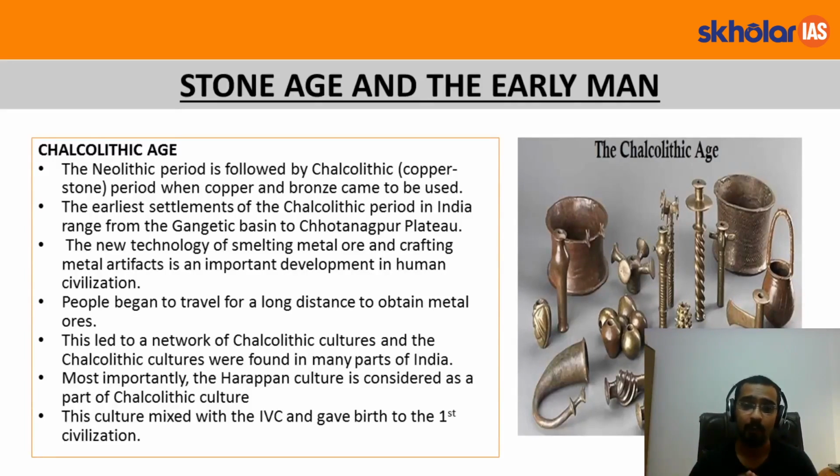People began to travel long distances to obtain these metal ores to produce these metal artifacts. As they traveled long distances, a culture developed which was found in many parts of India. Harappan culture is considered a part of the Chalcolithic Age. So as they traveled, they developed a culture, and this culture developed into a civilization, the Indus Valley civilization. And this was the first civilization that the world witnessed.